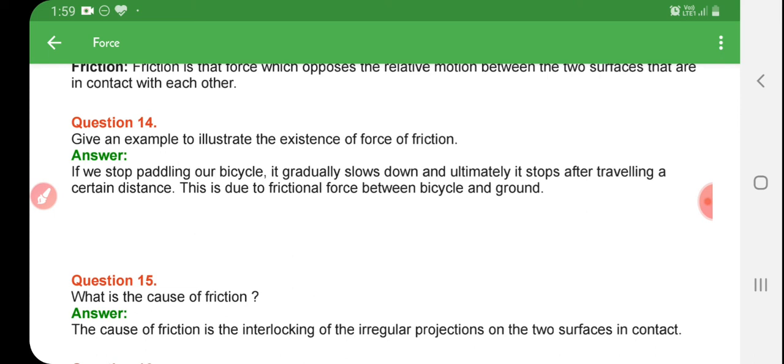The remaining questions we will discuss in the next classes. These are the questions we discussed in today's class. Go through the book, revise it, mark it, and note the questions and answers in your notebook also.